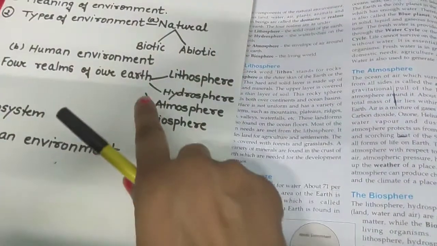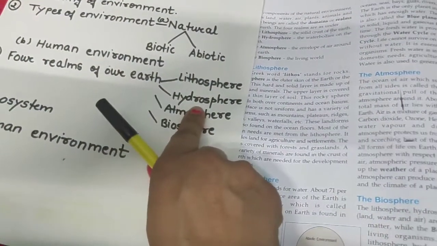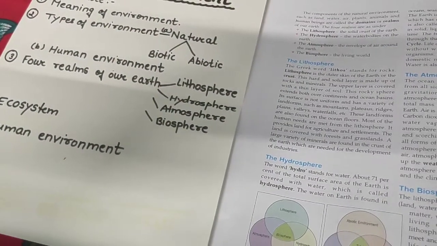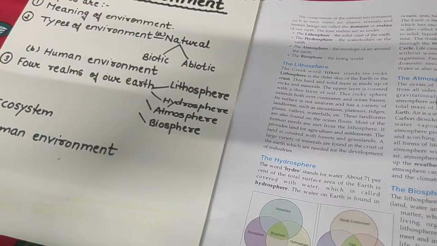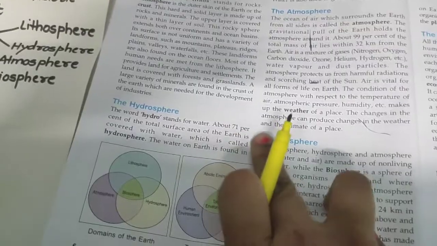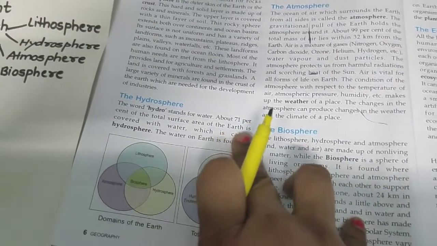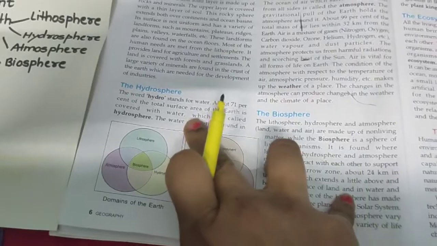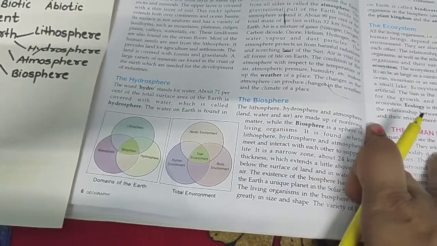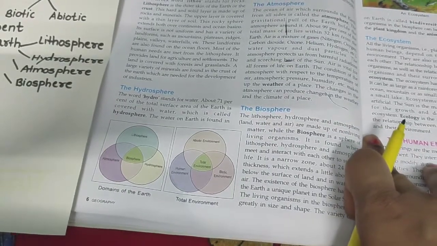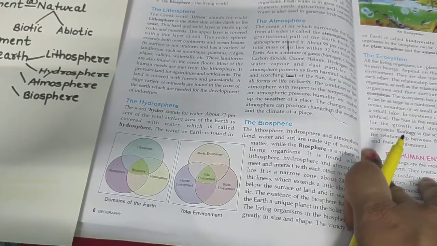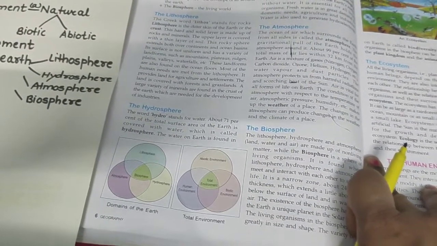Now, the second realm of our earth is hydrosphere. Hydrosphere includes two words, hydro and sphere, and hydro stands for water. About 71% of the total surface area of the earth is covered with water, which is called hydrosphere. Hydrosphere refers to the domain of water on the earth's surface. It includes water bodies like oceans, seas, rivers, lakes, etc.